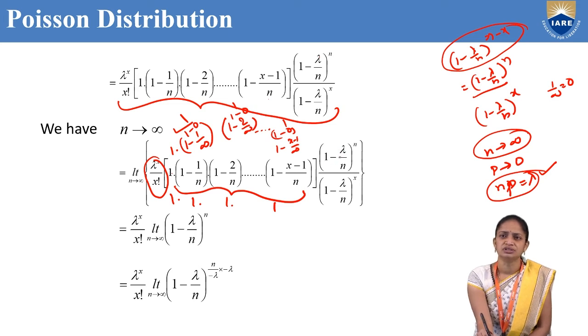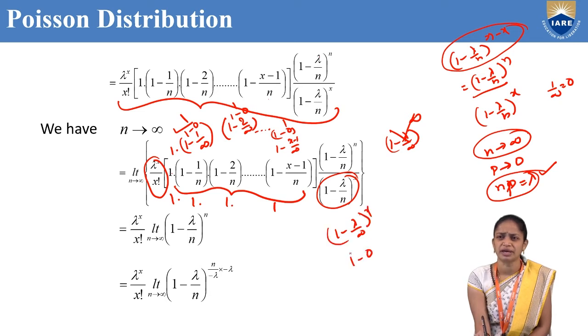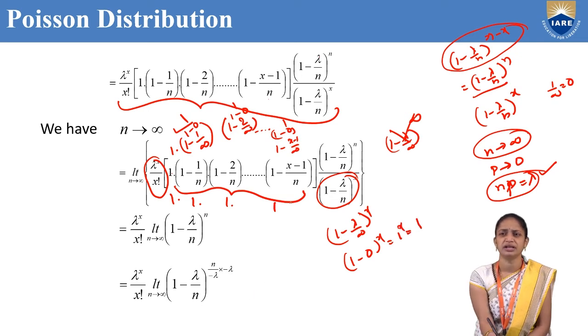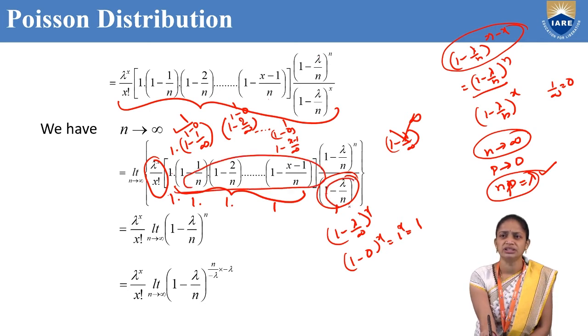So observe carefully. Here we have 1 minus lambda by infinity, but here we have the whole power infinity, so we can't do this directly. That's why we have to write it as 1 minus lambda by n whole power n. For the other case, 1 minus lambda by infinity whole power x is (1 minus 0) whole power x, that is 1 power x, which is nothing but 1. So this is also 1, and the remaining term is 1 minus lambda by n whole power n.